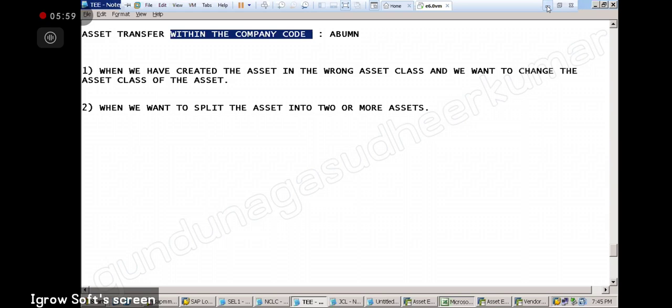If those companies are in same group, sir? Same group also, we are not posting the financial entries together, no? Yes, sir. Even 1 rupee also you give to some other company code, you take it back, no? Because they are existing independently, right? So same logic applies to asset.